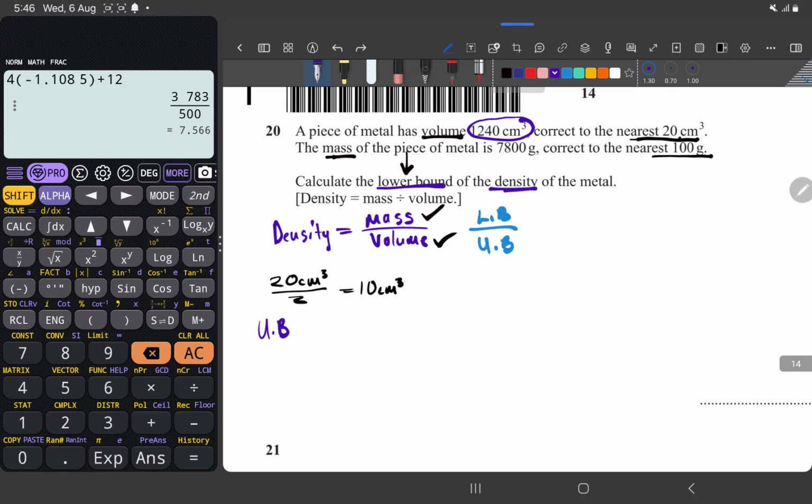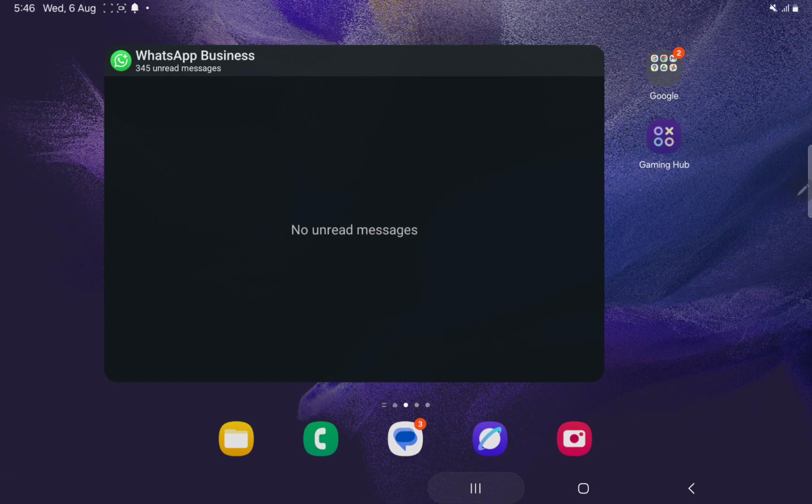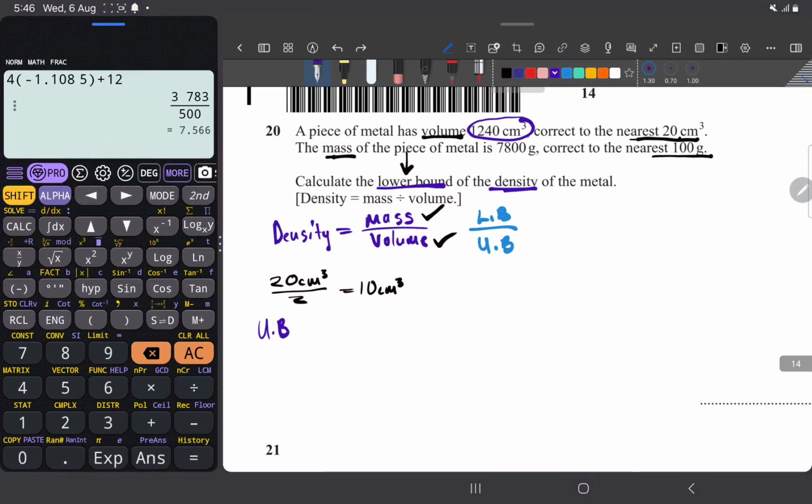Now to get the upper bound, I will add 10 to the volume. So the volume upper bound is going to be equal to, what's the volume? 1240 cubic centimeters plus 10 cubic centimeters. And I'm going to get 1250 cubic centimeters. This is the upper bound for volume.